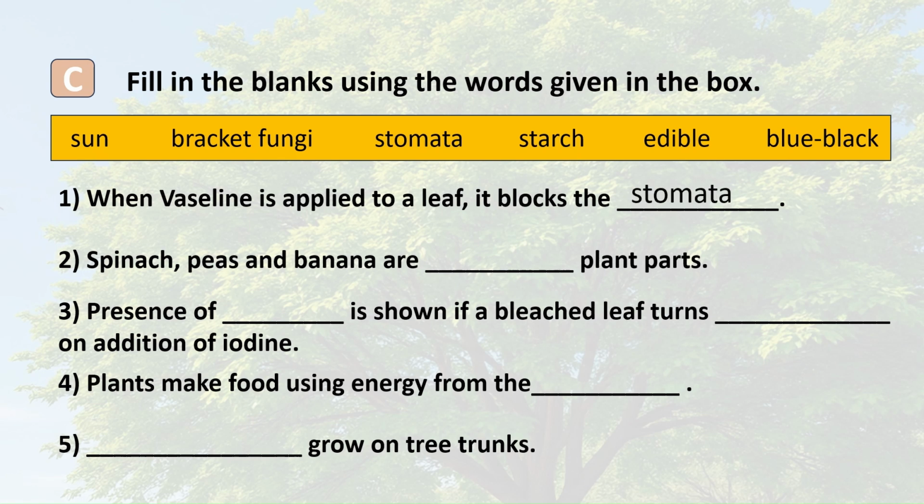1. When vaseline is applied to a leaf, it blocks the stomata. 2. Spinach, peas and banana are edible plant parts. 3. Presence of starch is shown if a bleached leaf turns blue-black on addition of iodine. 4. Plants make food using energy from the sun. 5. Bracket fungi grow on tree trunks.